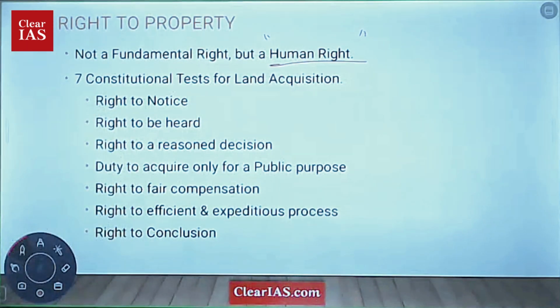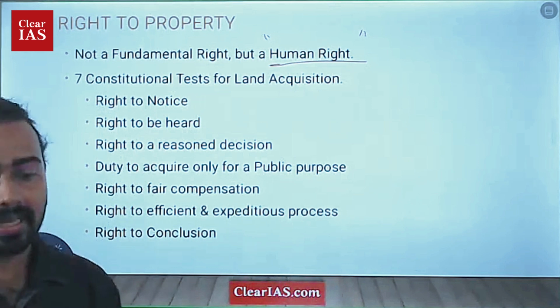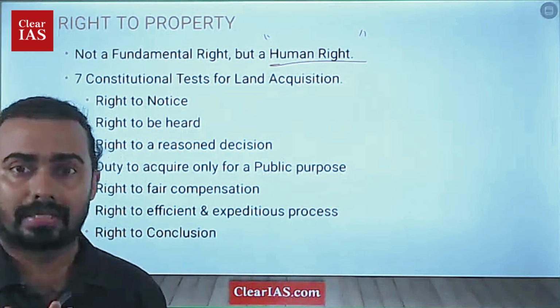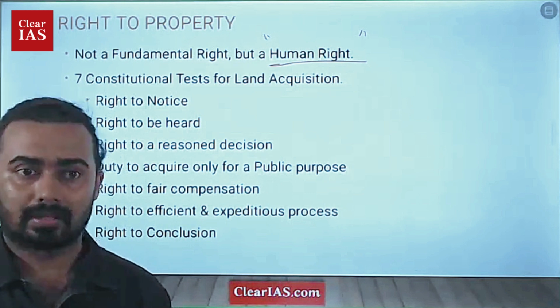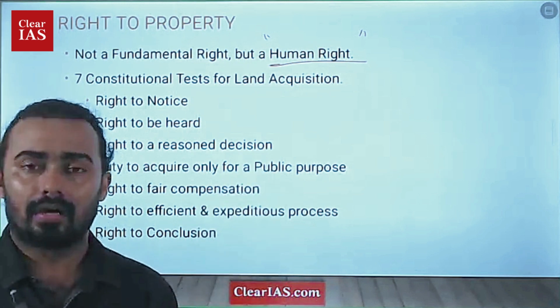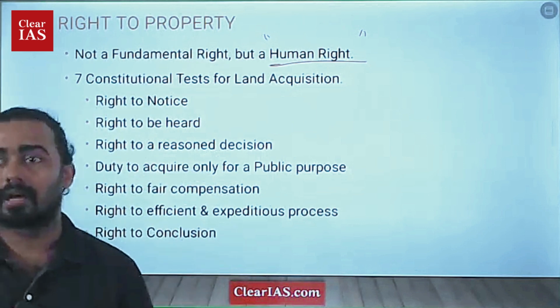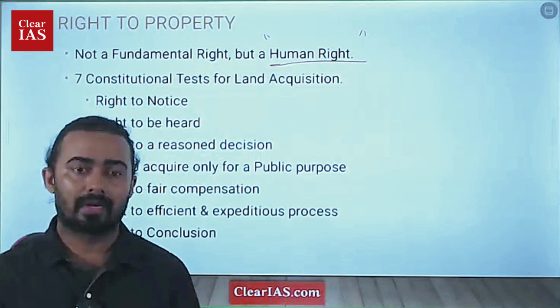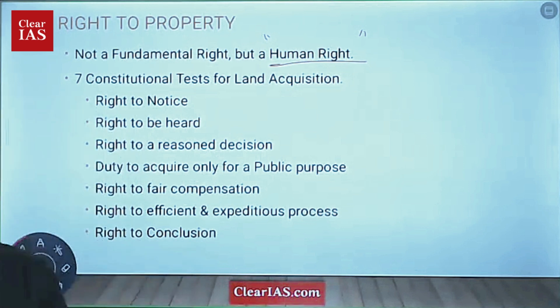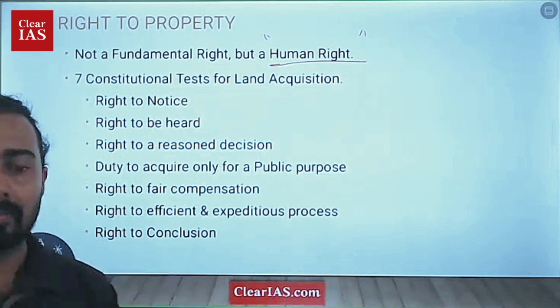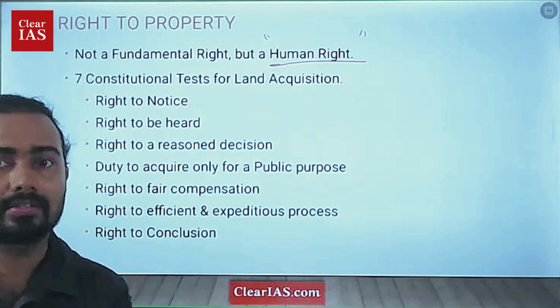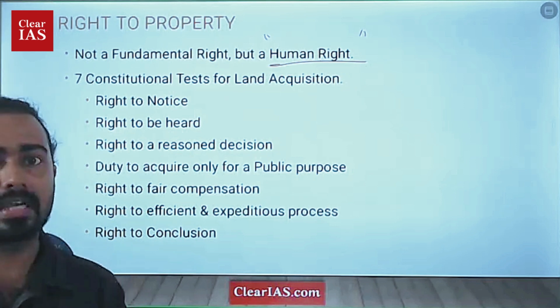The Supreme Court also laid down seven fundamental constitutional tests which the land acquisition has to pass. These tests have to be completed. Only if you pass through all seven can you say that the acquisition was properly and transparently done. So what are the seven criteria? First is the right to notice.